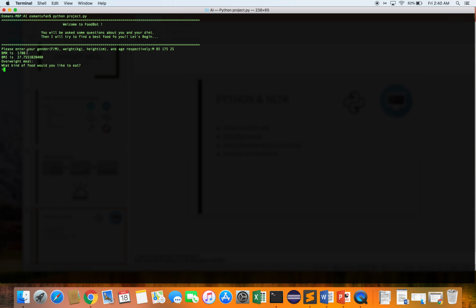For a person who sits all day, this will be the calorie consumption per day, and this is the BMI. So this is an overweight person, and this will be an overweight meal, so it will be around 300 calories per meal, I guess.